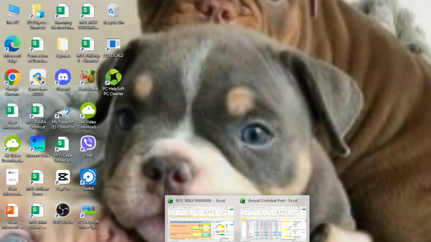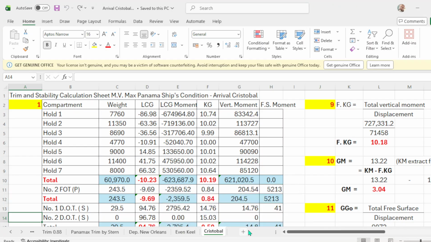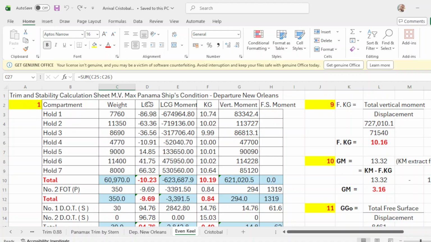So I'll start here. This is the trim and stability calculation sheet, MV Max Panama, ship's condition arrival Cristobal. This is the total cargo loaded of this vessel, and we go now to New Orleans. This is the trim and stability calculation sheet, ship's condition departure New Orleans.